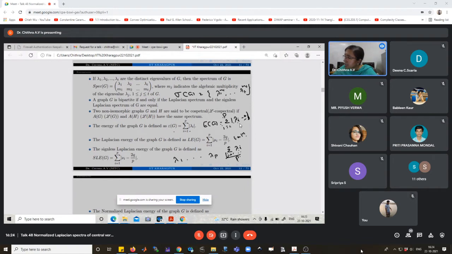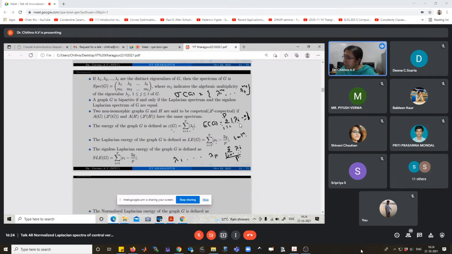Then the energy of the graph is equal to the sum over i from 1 to p of modulus of lambda i. In the case of a Laplacian matrix, the Laplacian energy is equal to the sum over i from 1 to p of modulus of mu i minus the average, that is the trace of L of G, which is 2q, divided by the number of vertices p.